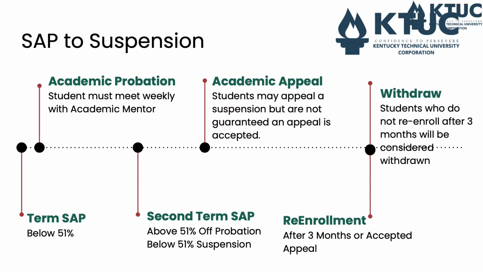Let's say that your appeal is not accepted. You would then be eligible for re-enrollment after 3 months. If your appeal is accepted, you would remain on academic probation, which means that if your very next term you do not meet 51% again, then you would be right back at facing suspension again. And students who do not re-enroll after 3 months will be considered withdrawn.